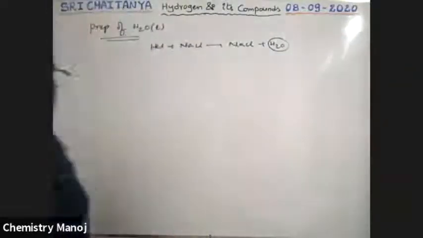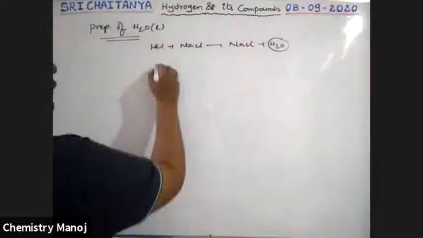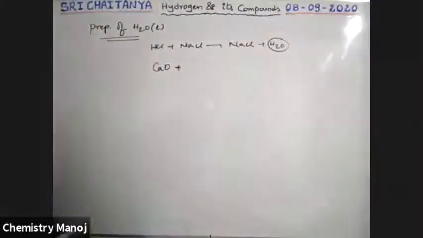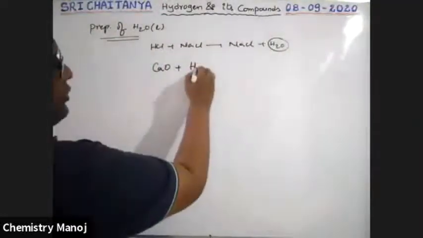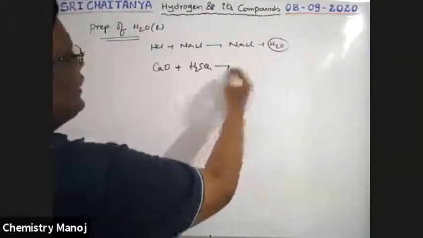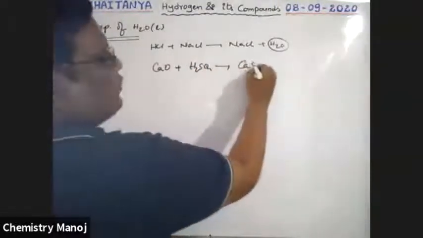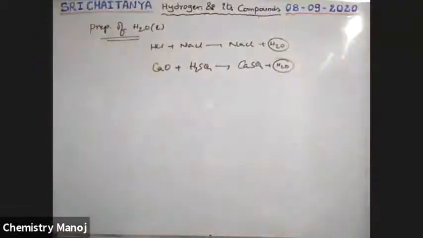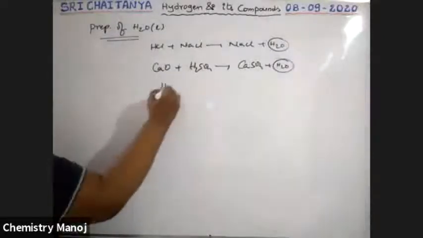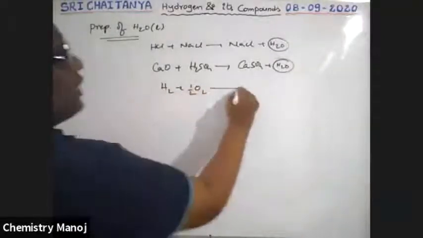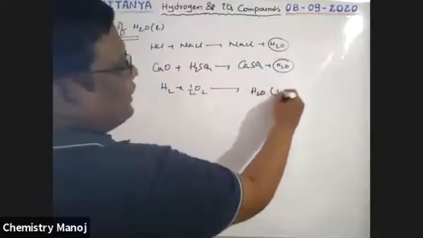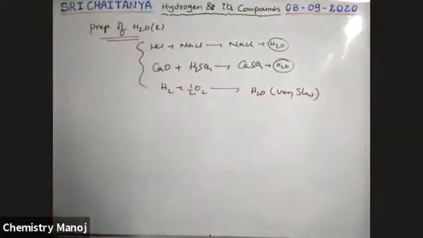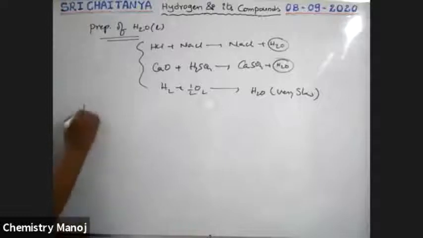Now, the second one: when non-metal oxides react with acids like H2SO4, that gives CaSO4 plus H2O. That is a preparation of water. Also, when hydrogen combines with oxygen, that also gives H2O, but it is a very slow reaction, boys. This is the way water molecules are prepared. Now, what are the properties of water?